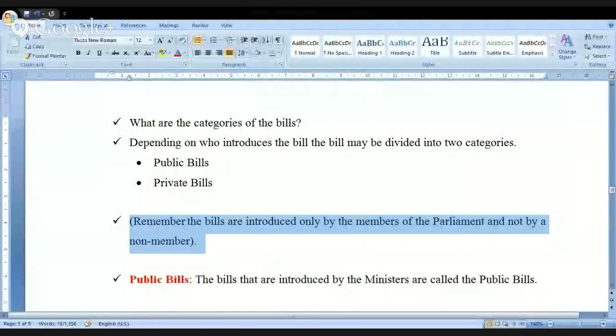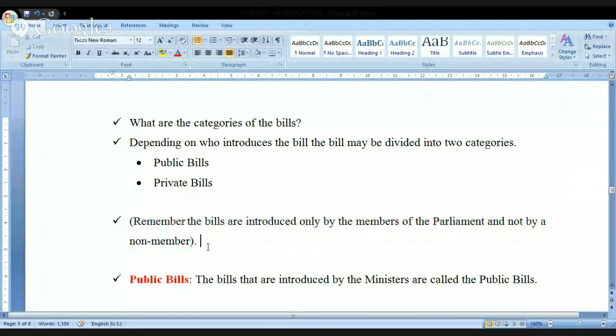Okay. Next, look at this, and kindly see here. I would like to add one more point. The members who are present in the parliament are called MPs. They are called members of the parliament. You might have heard this so many times. But I would like to add just one thing here.